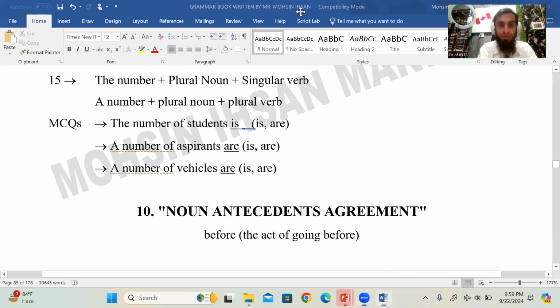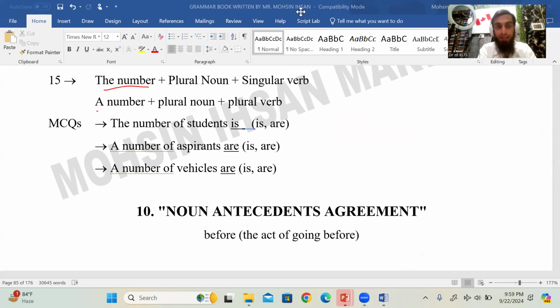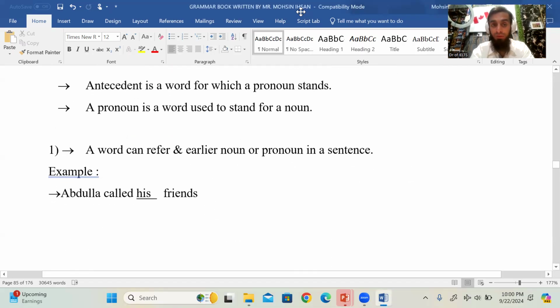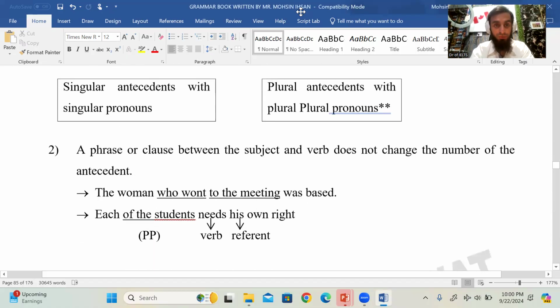Okay. This last point of the subject verb agreement: the number, a number. For the number, we say a plural noun, and for a number, also a plural noun. But there is a little bit different concept. For the number, we use a singular verb. For a number, we use a plural verb, right? The number of people is, and a number of people are. Both are having a similar kind of meaning. A number of vehicles are. But if you write the number of vehicles, it is is. With the number, it will be is; with a number, are. There is a difference, so you have to look for that.